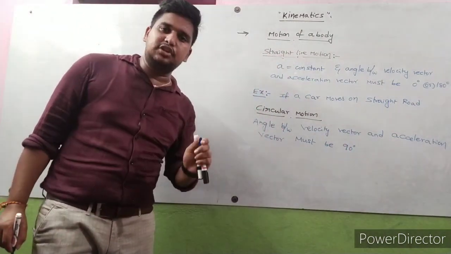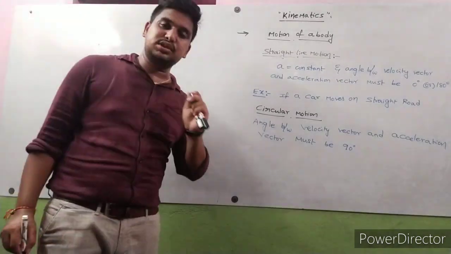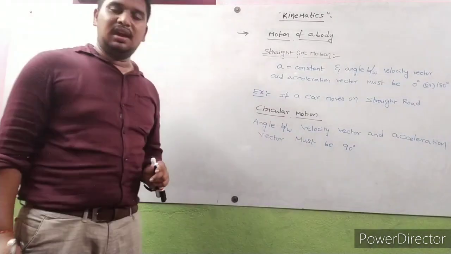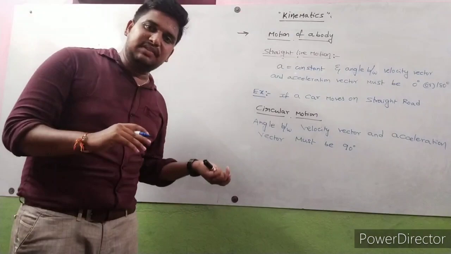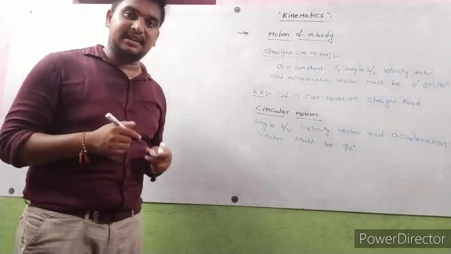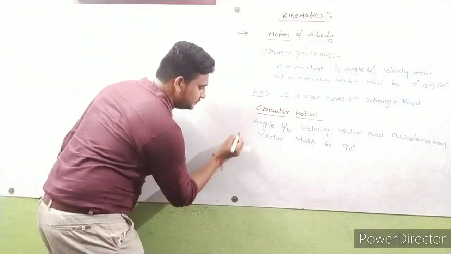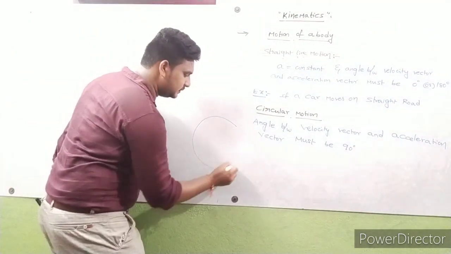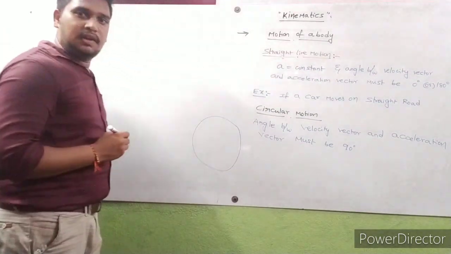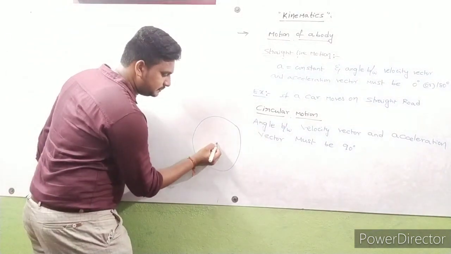Then that motion is said to be circular motion. How can we tell that the angle is 90 degrees? Let me draw the diagram here. This is a circle.